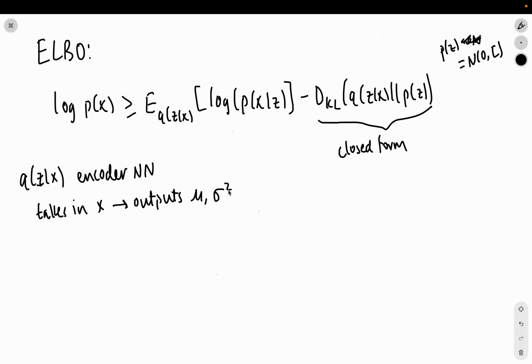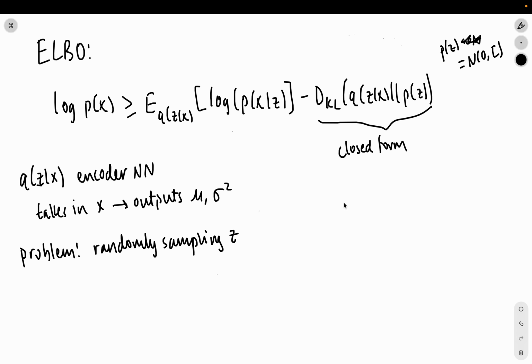So Q of z given x. What we need to do to train this is we need to sample. Our whole idea is we want to sample from the latent space. But when we sample, it's a random sampling. The key issue here is that when you look at this part, we're taking it over all the Q of z given x, randomly sampling z.